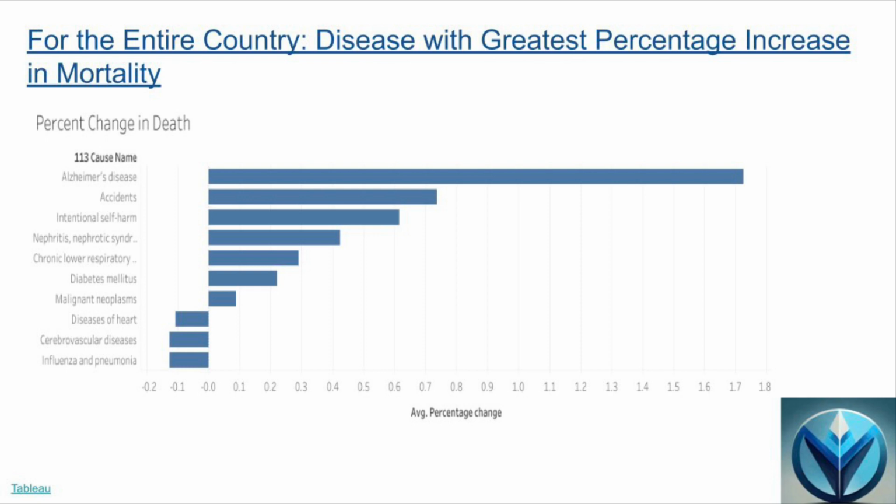Next, we studied across the country what disease had the greatest percentage increase in mortality over an entire period of time, starting in 1999 and ending in 2017. With this, we found that Alzheimer's disease, a degenerative disease of the brain, had the highest percentage increase in mortality of approximately 1.7 times its original amount.